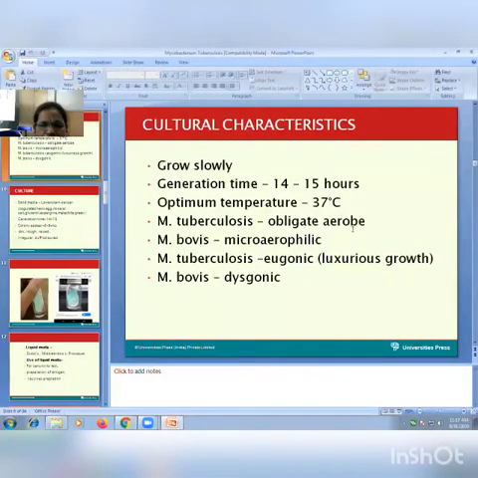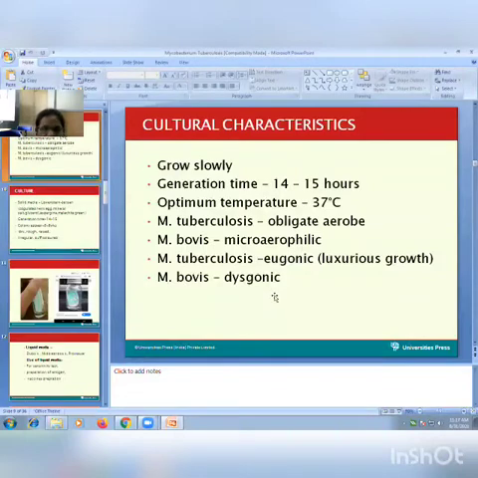On the LJ culture medium, Mycobacterium tuberculosis produces eugonic growth, meaning growth we can see properly, growth occurring in a good manner. But M. tuberculosis produces a very different type of growth on the LJ culture medium.